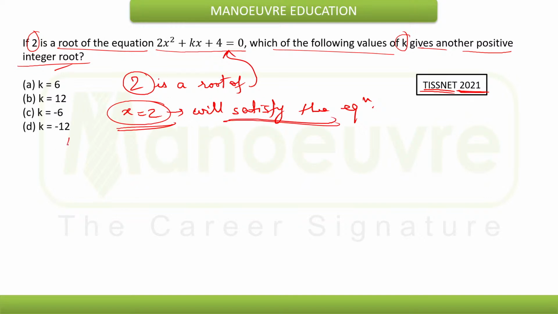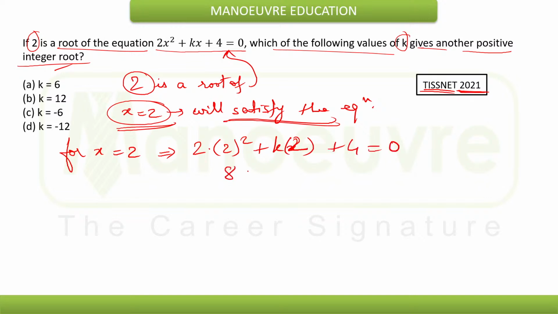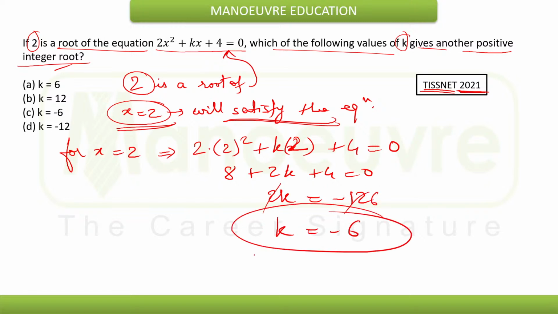So if I write the equation for x is equal to 2, what will I get? 2 into 2 square plus k into 2 plus 4 is equal to 0. So this will be 8 plus 2k plus 4 is equal to 0. So 2k will be equal to minus 12, so k will be equal to minus 6. So if one of the roots of the equation is 2, then the value of k will be minus 6. Option C will be the clear answer here.